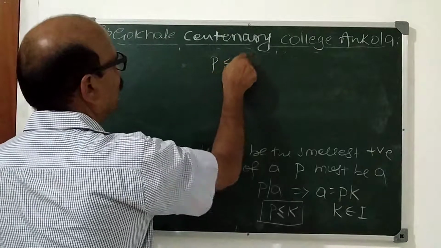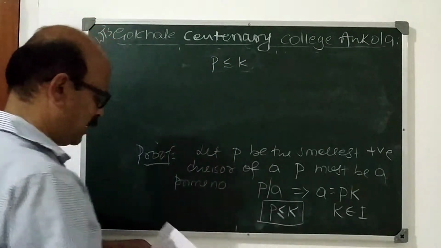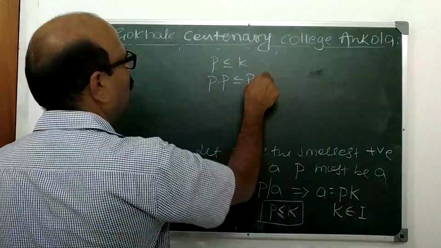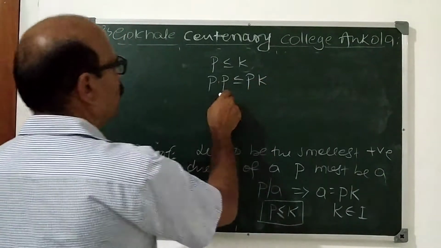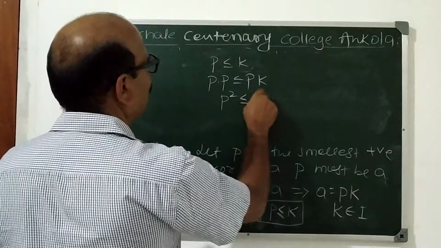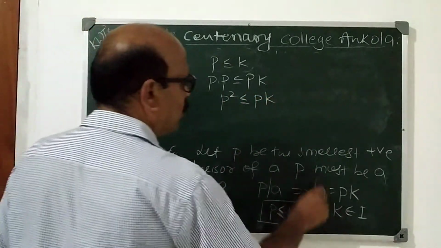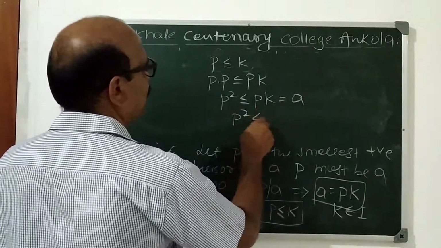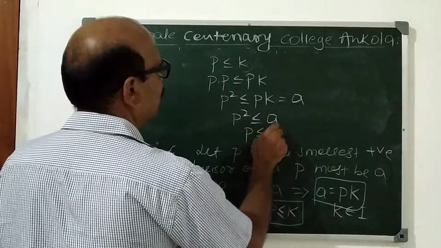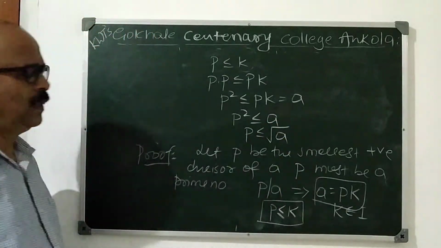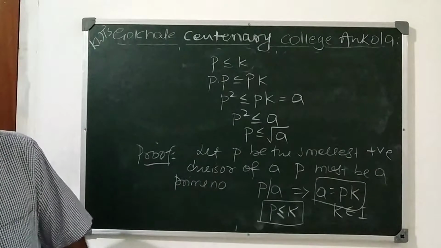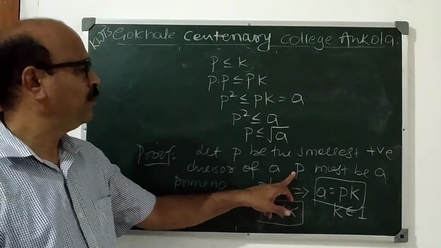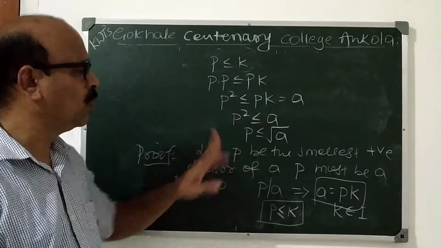Therefore, multiply both sides by P. P into P is less than or equal to P into K. Therefore, P square is less than or equal to P into K. But P into K is A. Therefore, P square is less than or equal to A, so P is less than or equal to root A. So what does this imply? The smallest positive divisor, that is P, does not exceed root of A.